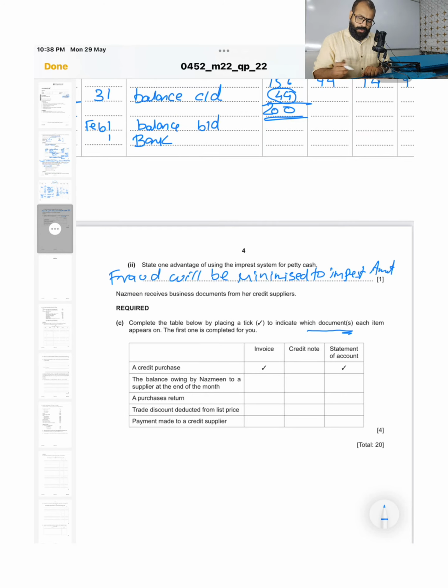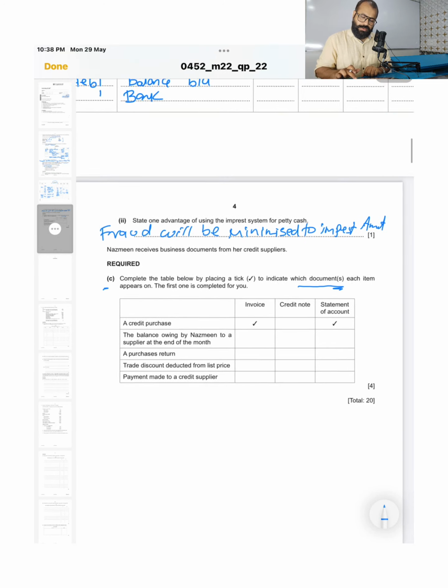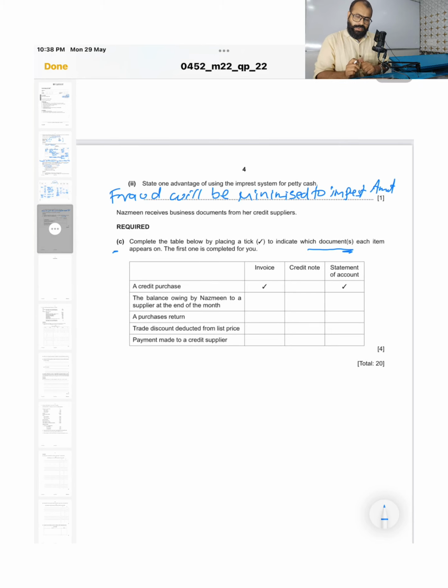Now let us go on to the C part of the question. Complete the table below by placing a tick to indicate which document each item appears in. The first one is completed for you. This is from the business documents part. Invoice, they have credit purchase, they have already done that, it is an invoice and it appears in the statement of accounts.